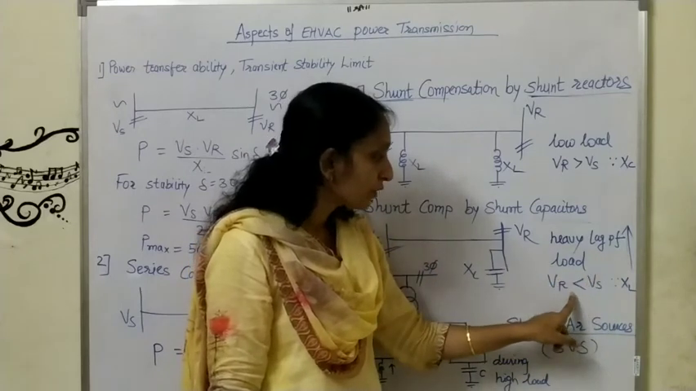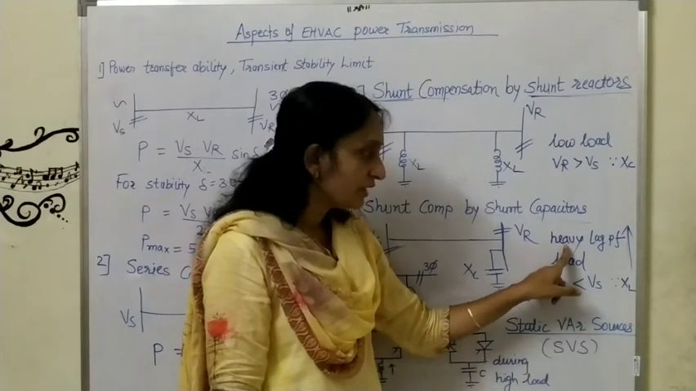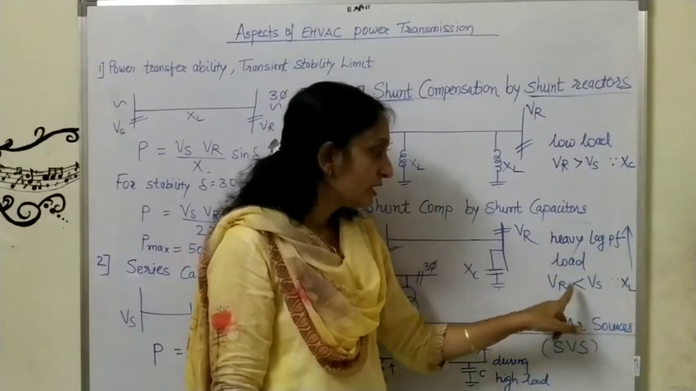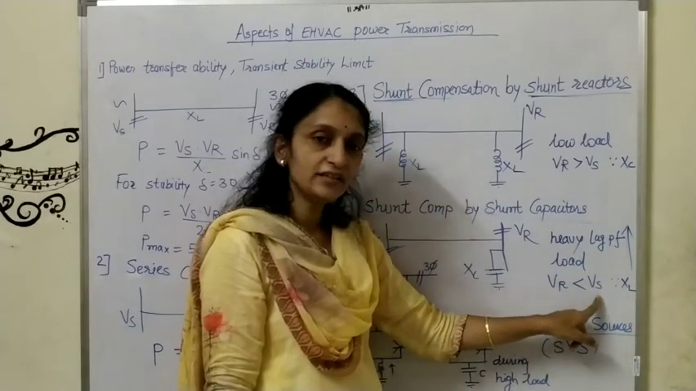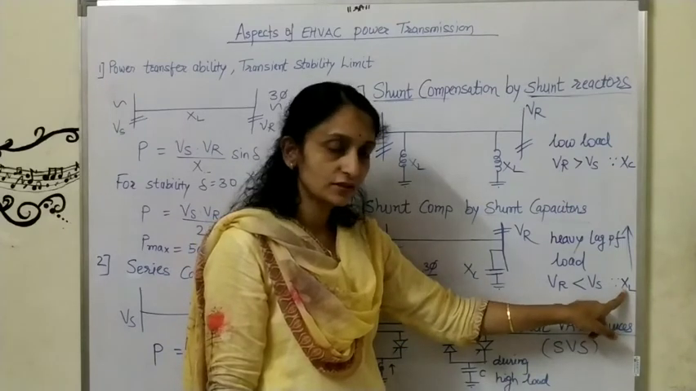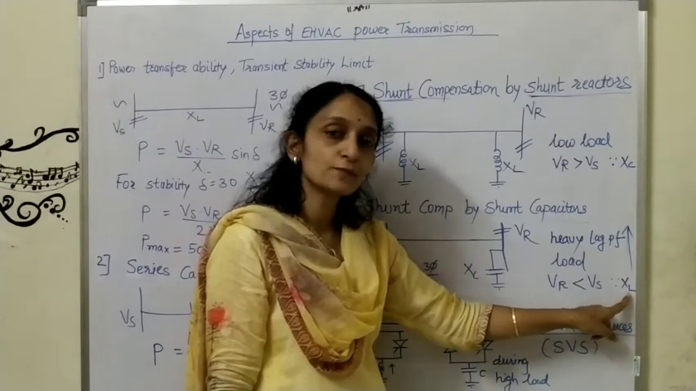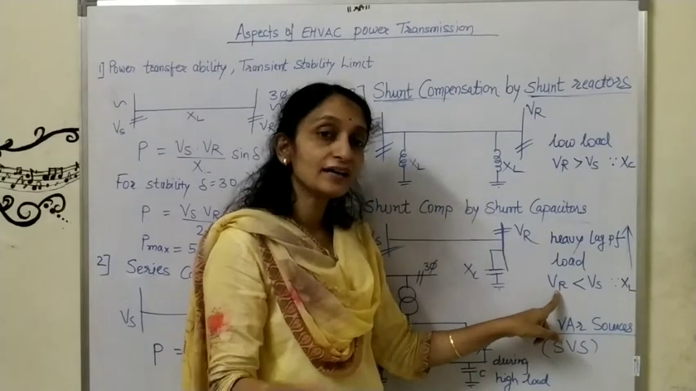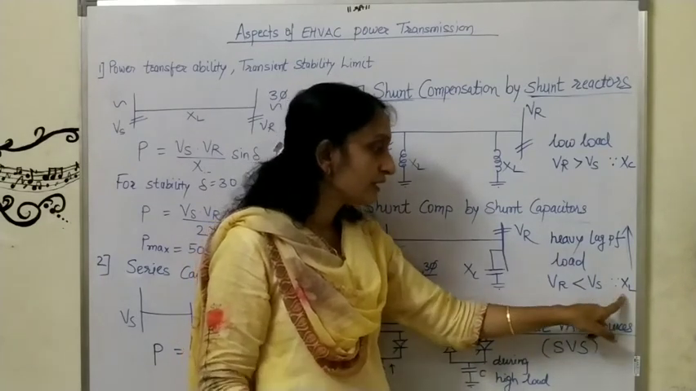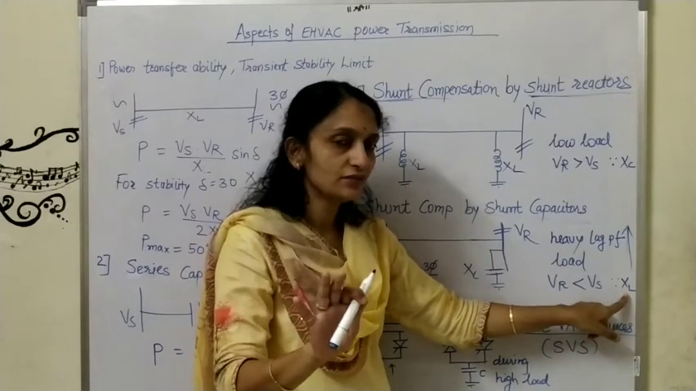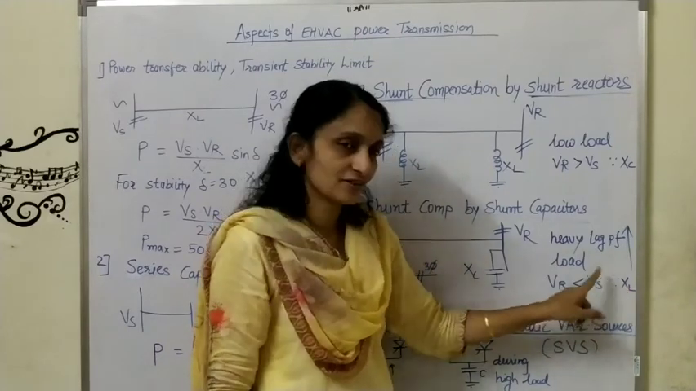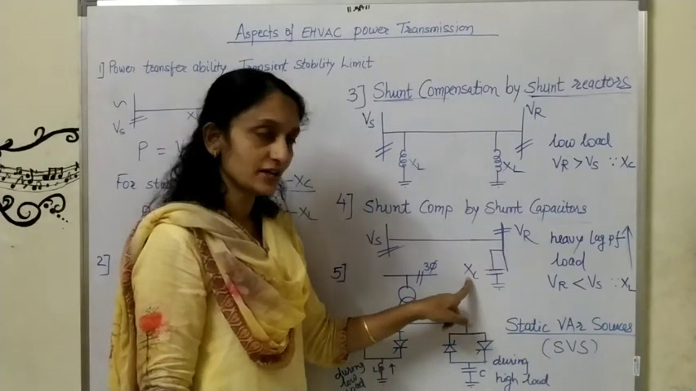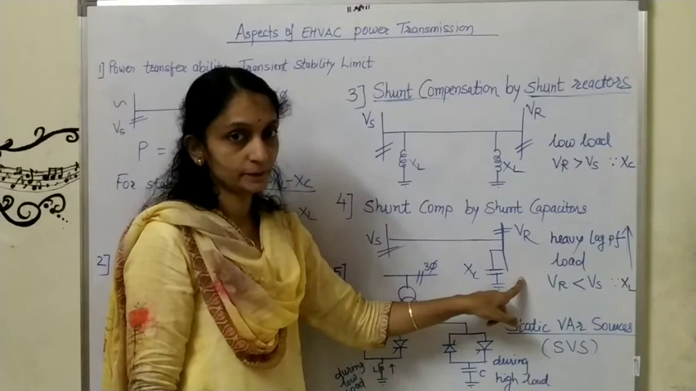Okay. So what will happen? Here, if heavy load is there, lagging power factor is more. So the receiving end voltage is less than the sending end voltage. Just now we have seen here inductive reactance is predominant. Okay. So what will we do now? We will add a capacitor to nullify the effect. I will not say nullify, to compensate the effect of XL. Okay. So where have we added Xc now? We have added Xc at the receiving end.